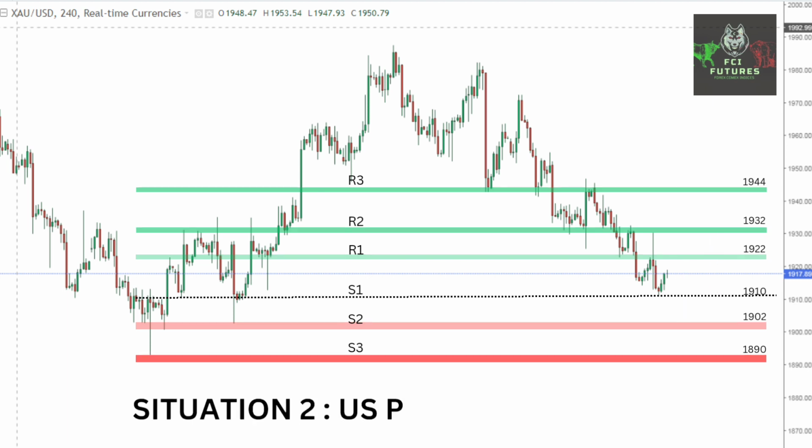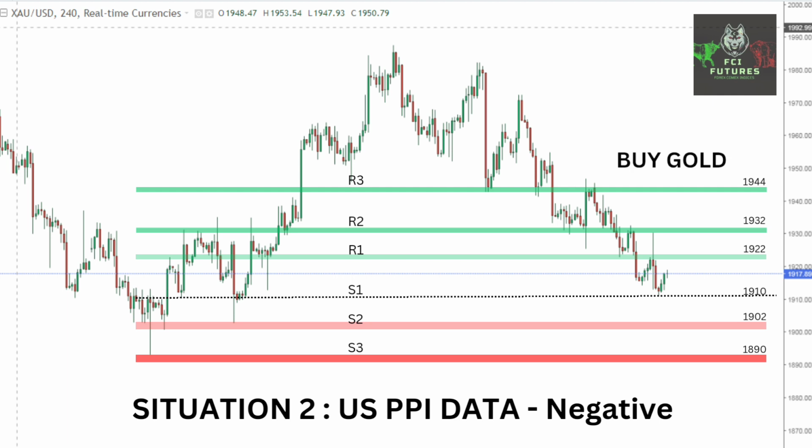Now let's have situation 2, if the data comes negative. This means that the dollar will be technically weaker, and hence we have to buy gold from a lower range around 1915 or 1910, whatever we get during data time. And target resistance levels of 1922, 1932 and 1944.